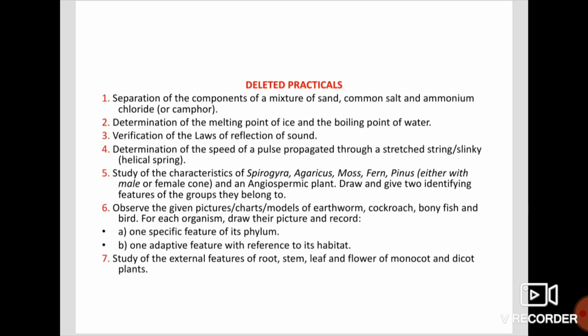Study of the characteristics of Spirogyra, Agaricus, mosses, fern, Pinus and also an angiospermic plant. Observe the given picture, chart, model of earthworm, cockroach, bony fish and birds. Then the 7th experiment, study of the external features of the root, stem, leaf and flower of monocot and dicot plants. These are the deleted practical syllabus, so no need to write them in the record.